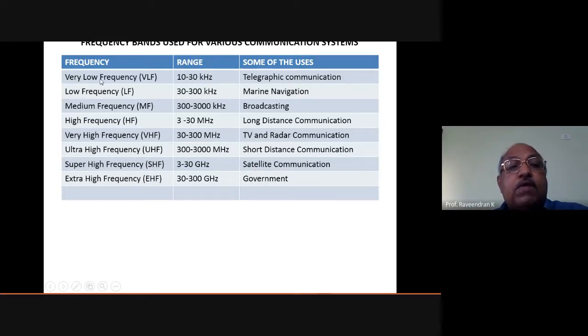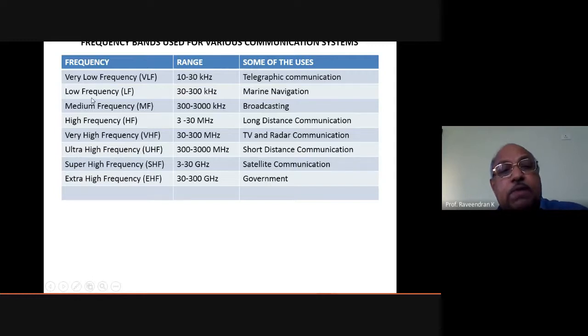For example, very low frequency, usually we say VLF. What is very low frequency? Very low frequency means 10 hertz to 30 kilohertz. That is the audible range. Very low frequency means the audible frequency range, usually used for telephonic or telegraphic communication. We use telephonic instruments that can handle only a frequency range of 10 to 30 kilohertz, the audible range.